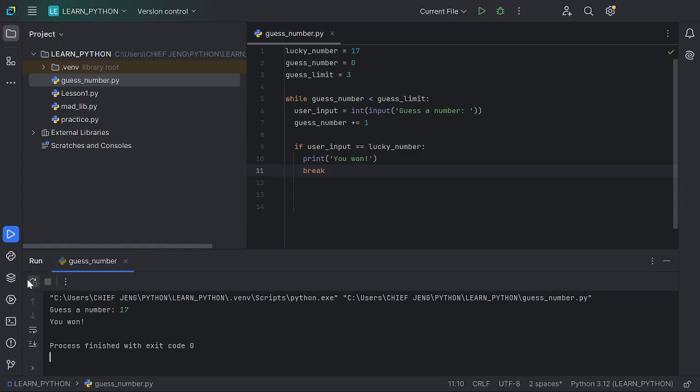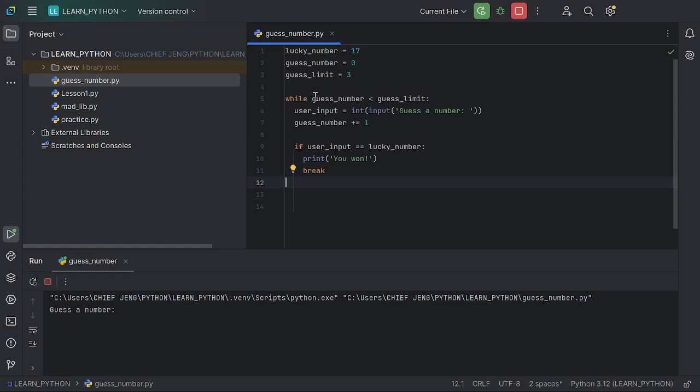Maybe what is remaining is for us to let the user know, after this guess limit of 3, that you tried 3 times but again things have refused. So we are going to put an else statement here. If statements usually come with else. If this is this, else try this. But for this case our if statement is not going to have an else.